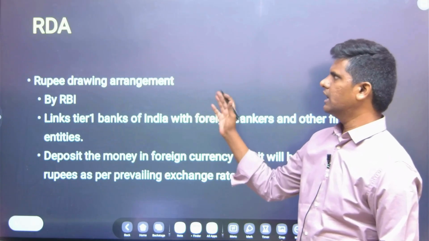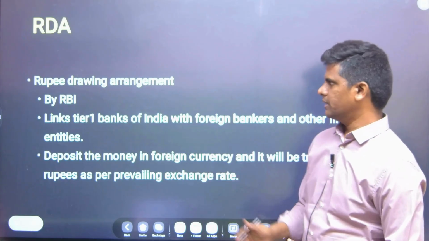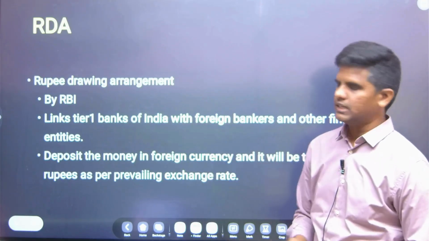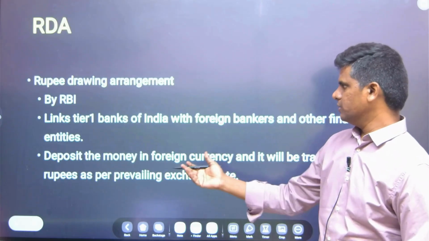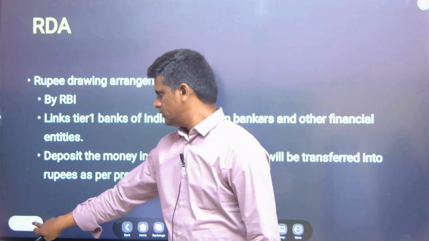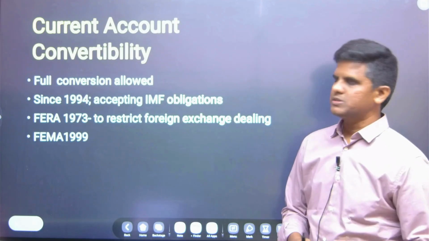So rupee drawing arrangement is a mechanism by RBI. It links tier 1 banks of India with foreign bankers and other financial entities required, and the money is deposited in foreign currency and it will be sent to India. It could be a prelims point.